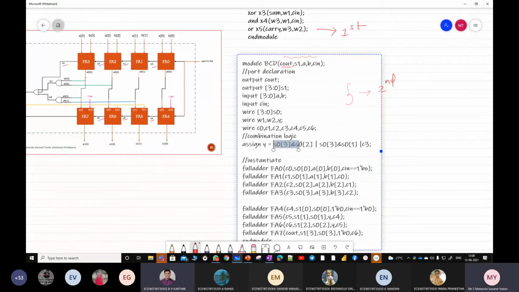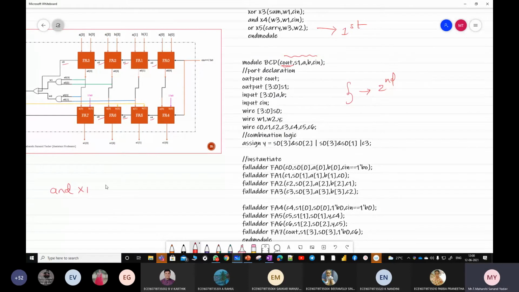We can also do that. Instead of this, you can write wire 1 here as wire 2. But you have to declare what wire 1 is. If you want to write it using a combinational circuit, you can write it like this also. First AND gate X1, output is W1, inputs are S0 of 3, S0 of 2.